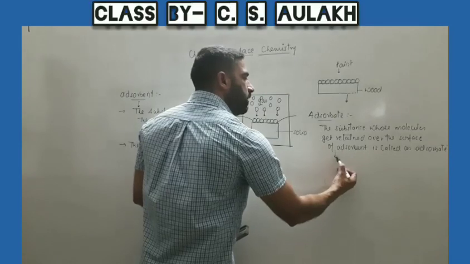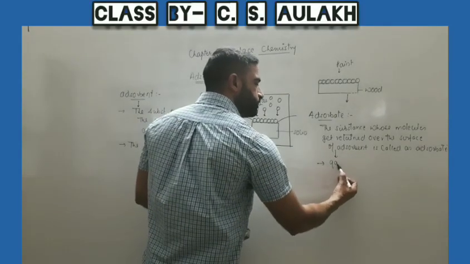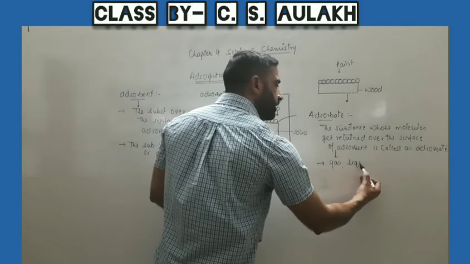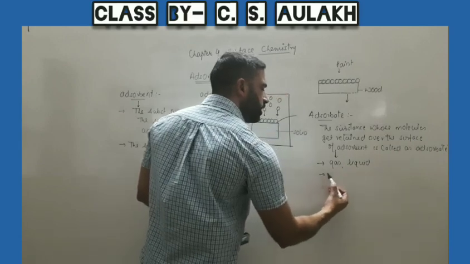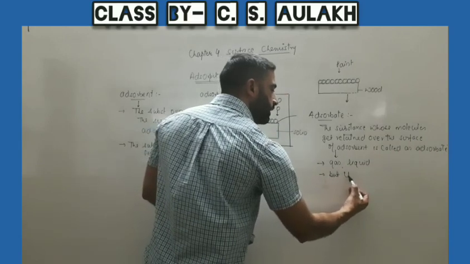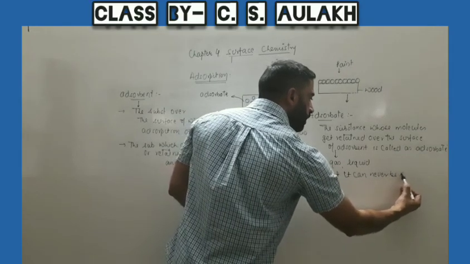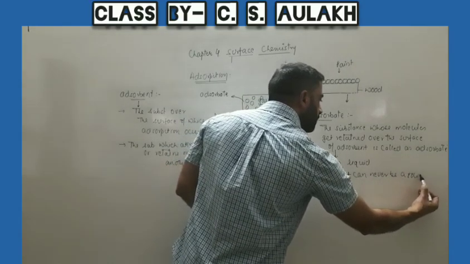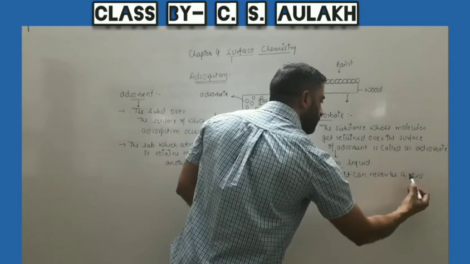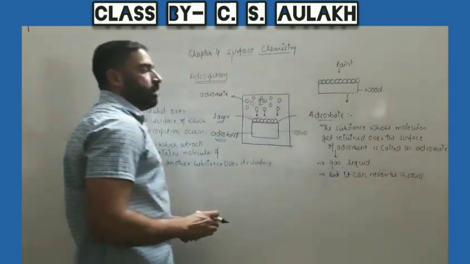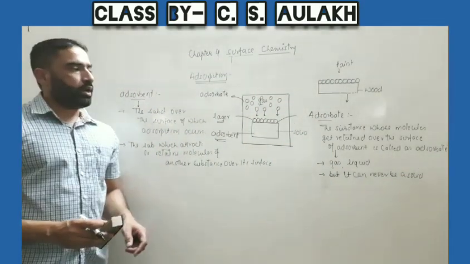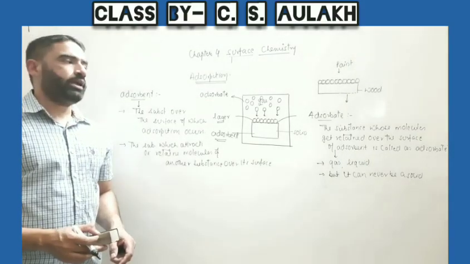Adsorbate can be a gas or a liquid, but it can never be a solid.